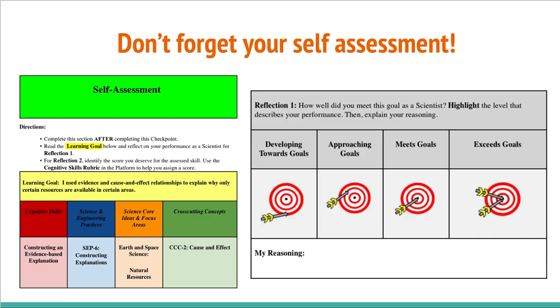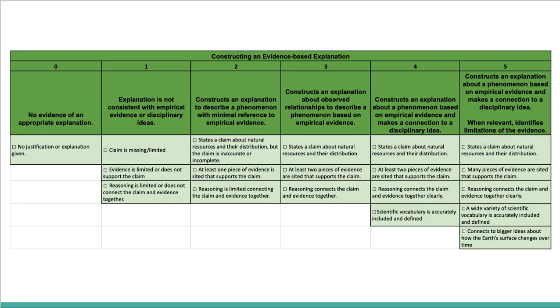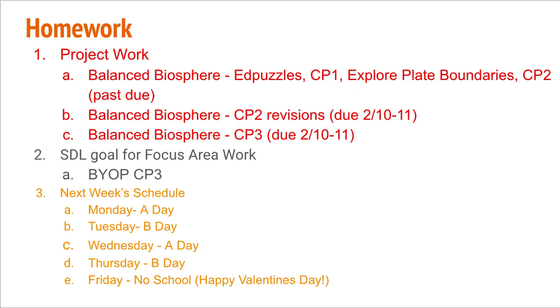Now, once you keep going, there's a self-assessment section. Again, this is just for you to do your self-assessment to see if you're hitting those marks. I've also included the rubric that I'm going to be using in order to grade you on that assignment. It's called Constructing an Evidence-Based Explanation, and you can go through and see how close you are and if you're missing anything. And if you notice, scientific vocab accurately included and defined is in the level 4 section, so don't forget about that piece.